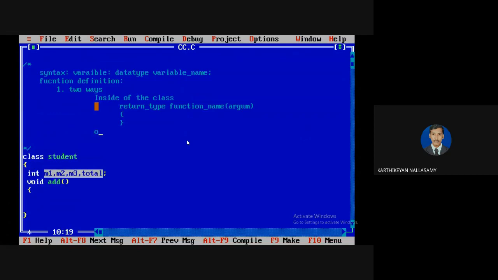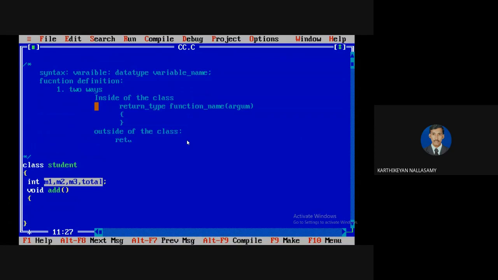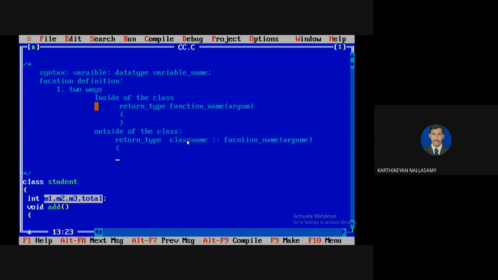Second, defining outside of the class is also possible, but in Java and C# and others, outside-of-class definitions are not allowed. The syntax is as usual: return type, then class name, scope resolution operator, function name, then you have to define arguments, then the logic body of the statement.